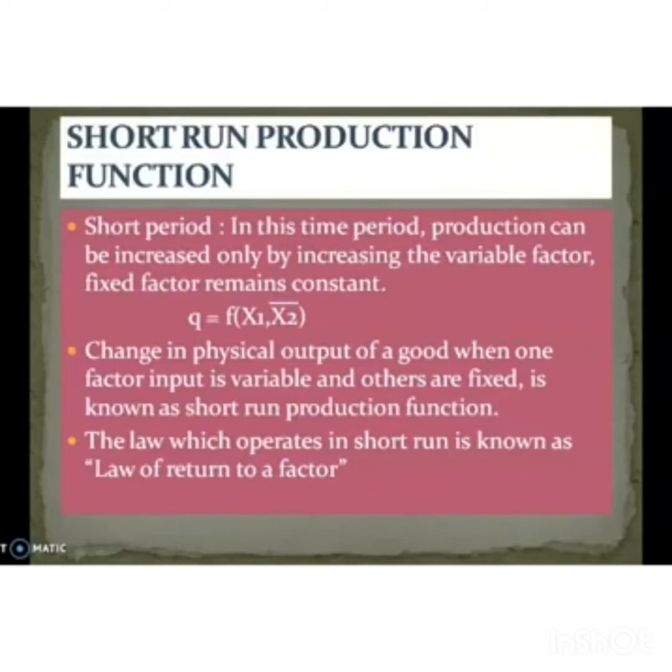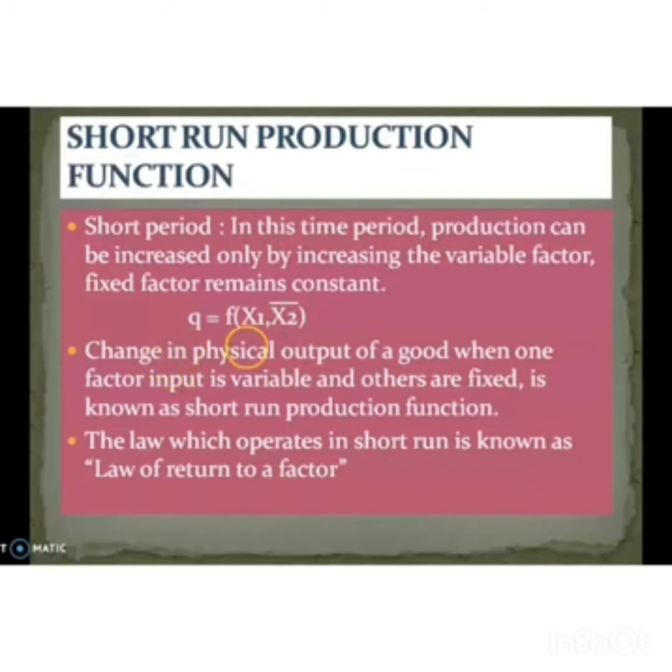Short run production function. What do you mean by short run production function? As we discussed earlier, in short period, production can be increased only by increasing the variable factor, while the fixed factor remains constant. This is the situation in short period. The producer can change only the variable factor, and the other factor is fixed. Okay. So Q is a function of x1, x2. Here x1 is the variable factor, x2 is the fixed factor.